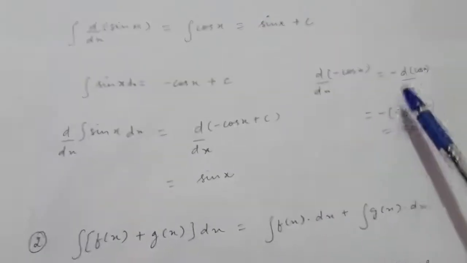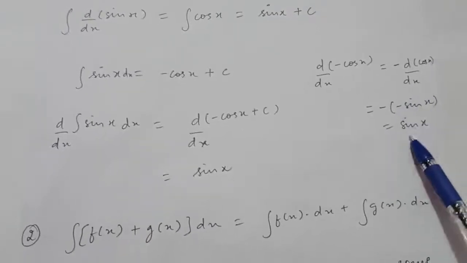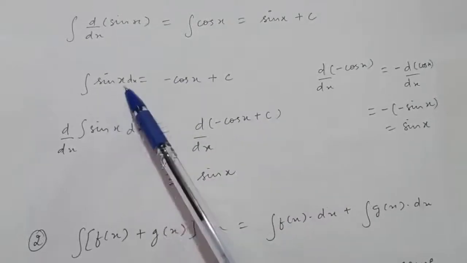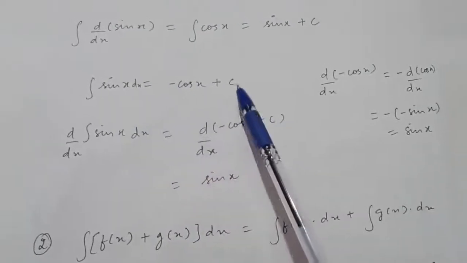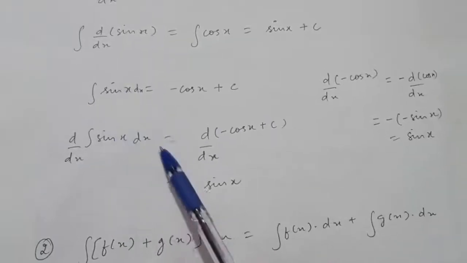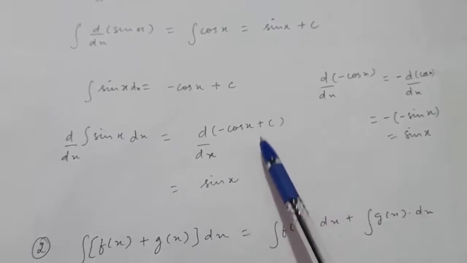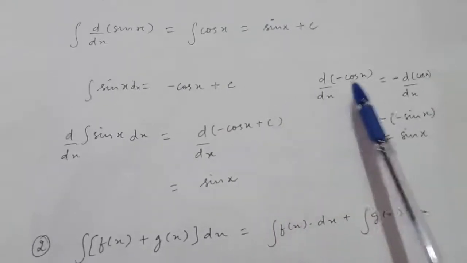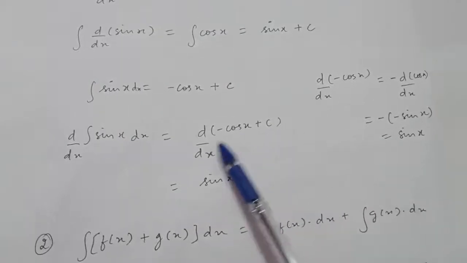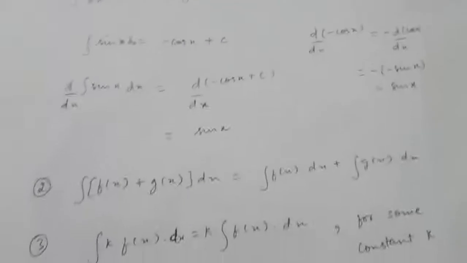So minus the derivative of cos x is minus of minus sin x, so you got sin x, right? Therefore, the integral of sin x is minus cos x plus c. Now the derivative of this integral is the derivative of minus cos x plus c. The derivative of minus cos x is sin x, and c is a constant, so the derivative of c is 0, right? So this is what the first property says.